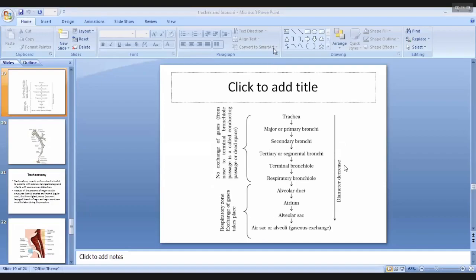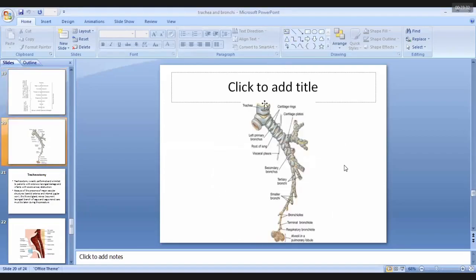Now see in this figure, again showing the picture of the respiratory tree, the successive subdivisions of the respiratory system. The trachea, these are the main bronchi, the right and the left principal or main bronchus. From the main bronchus, these are the secondary bronchi. On the left side, these are the two secondary bronchi.